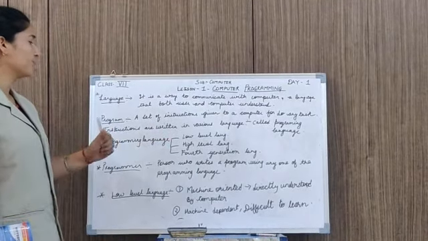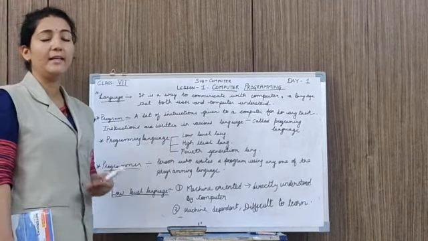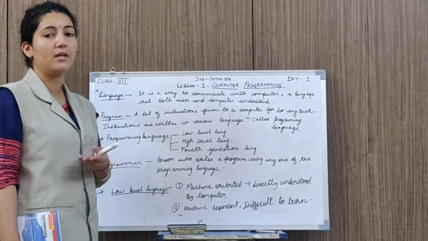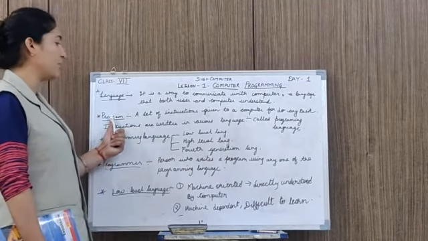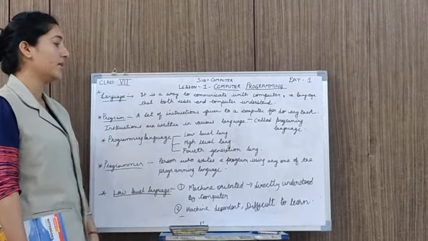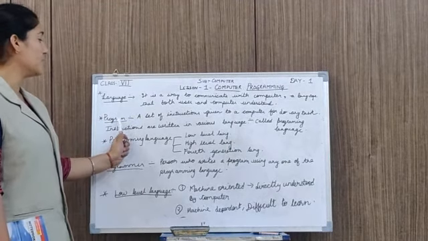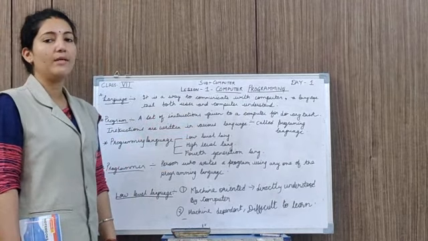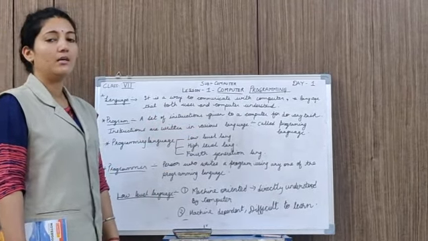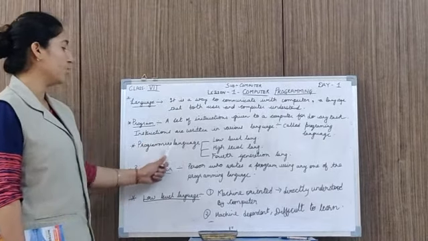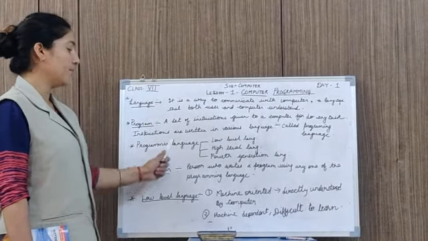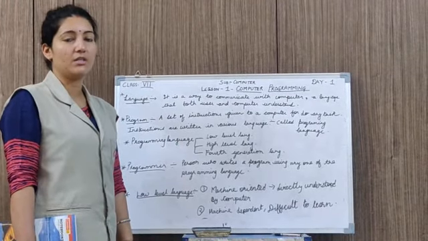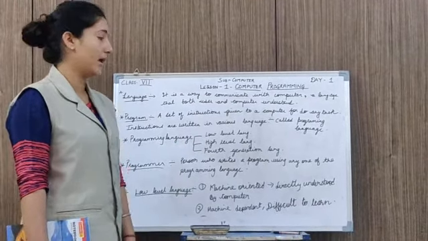But we have to write those programs in some language. The computer and the programmer are the two users, so we have to write the program in some language so the computer can understand. The instructions that are written in various languages are called programming languages. Programming languages are understood by the computer. Again, programming languages are the languages in which we have to write the instructions so that the computer can understand.